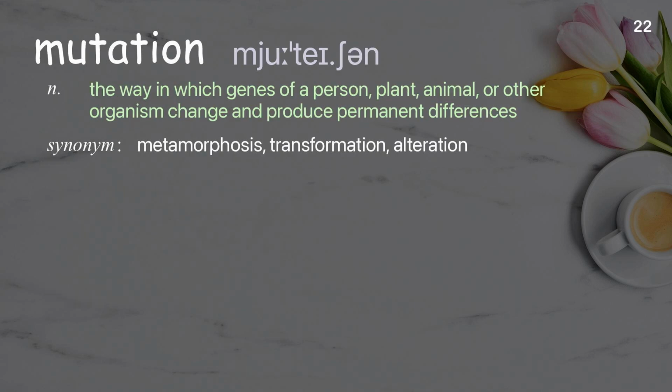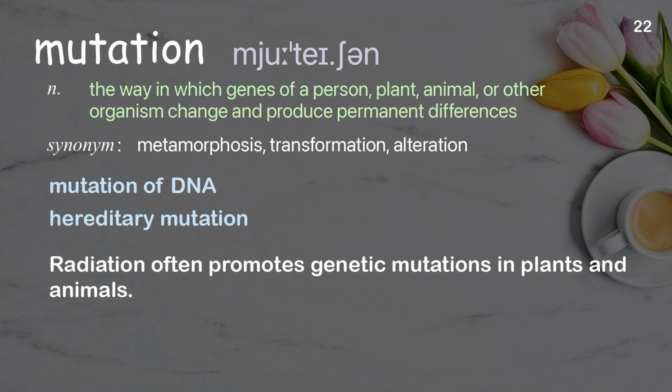Mutation: the way in which genes of a person, plant, animal, or other organism change and produce permanent differences. Examples: Mutation of DNA, hereditary mutation. Radiation often promotes genetic mutations in plants and animals.